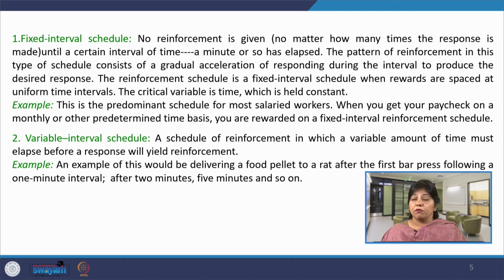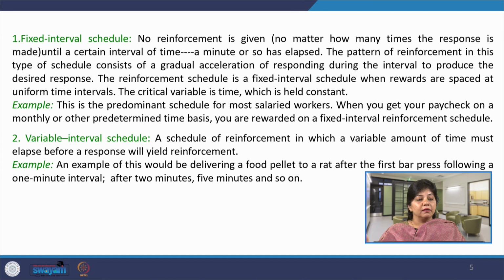For example, our monthly paycheck or a weekly paycheck. Any employee who is performing his job will only get his reinforcement or reward in the form of his paycheck at the end of the month. So, this is a fixed interval schedule, that is after every 30 days, when the month is over, the employee will receive his paycheck. There is no alteration, maybe earlier or later. There is a fixed time in which only the reward will be presented to the employee. So, this is a fixed interval schedule.